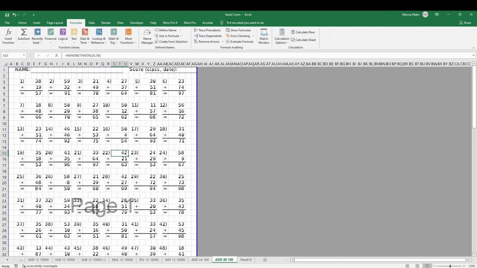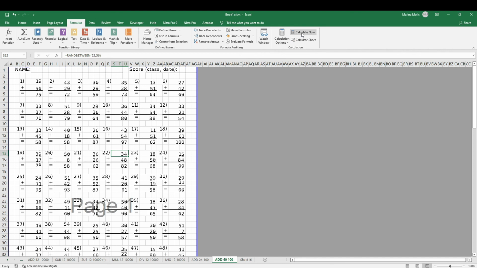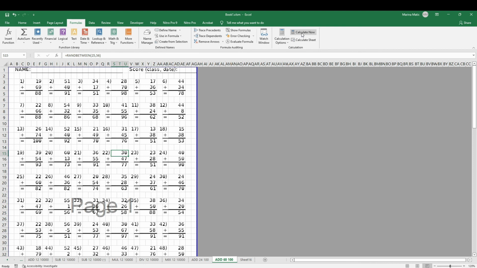And let me just test it out. Click on calculate now. You see it's generating random values, random numbers. So each time I export this file, export as PDF or something else, I'm going to get different numbers. Now the question is, what if you want to have this in a different print dimension? For example, if you want to have it in 6x9 or something like that, how would you do that?